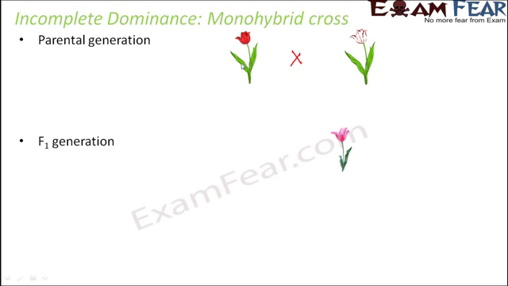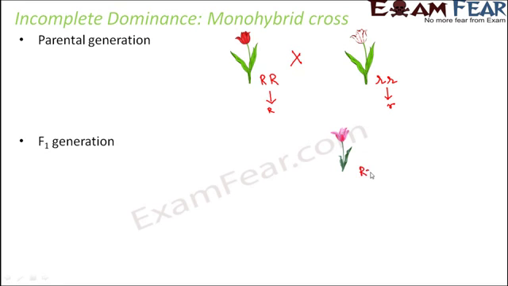The red flowers are denoted by capital R, considering that the parental generation was homozygous. For the white flower it was small r, so they were RR and rr. What are the gametes you think this could give? The only gamete that the red parent could give was capital R. The gamete that the white parent could give was small r. So what was the genotype for this?